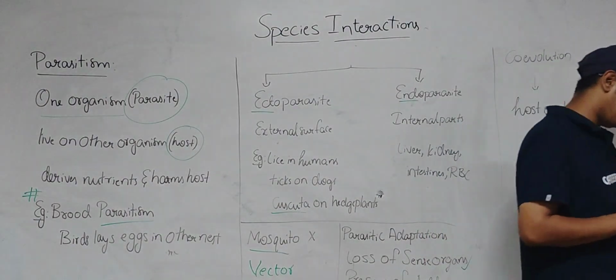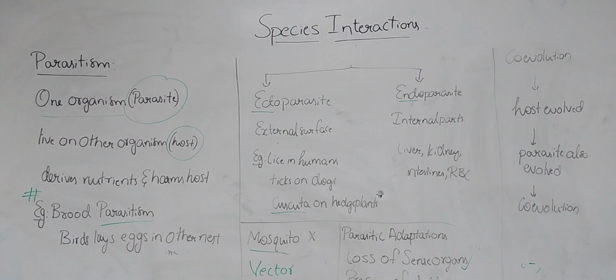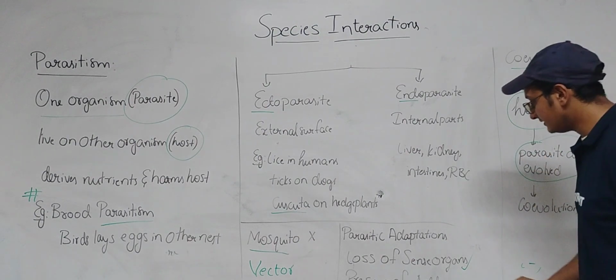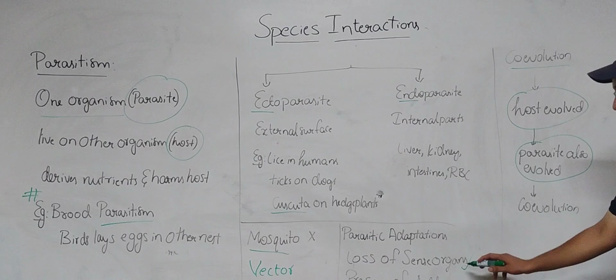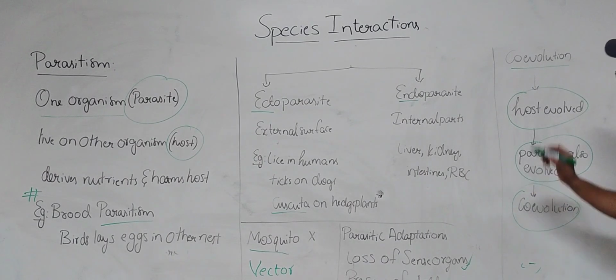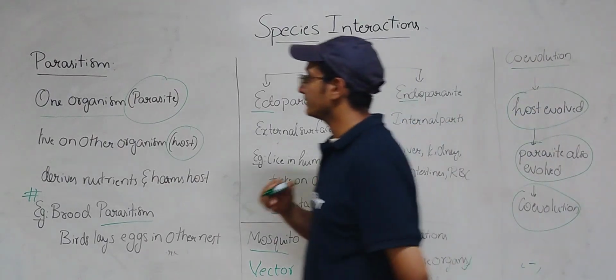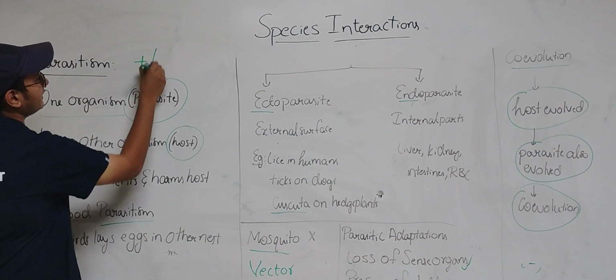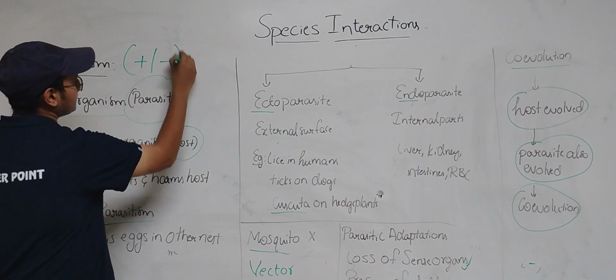Now co-evolution. The host has evolved because it is getting harmed by parasites. So what will happen now? The parasites will also evolve accordingly, by increasing the adhesive organs or by reducing the sensory organs. In this way, host and parasite co-evolve with each other. Here one is getting benefited and another is getting harmed.